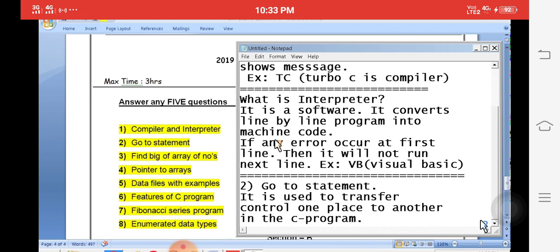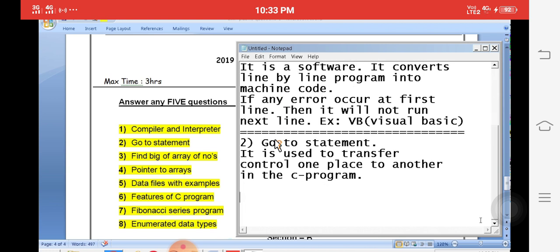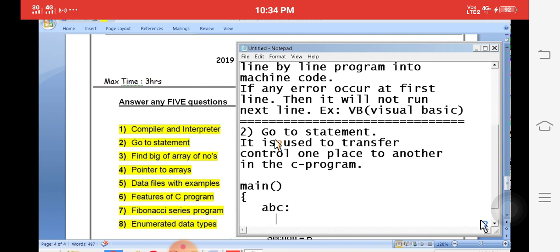We will clearly explain a simple small program with the help of a simple example of the goto statement. The goto statement is used to transfer the control from one place to another place in the C program. For example, here it's a main program, the main function. Simply, I want to go to ABC. It is called a label. Simply, I want to give some statement.